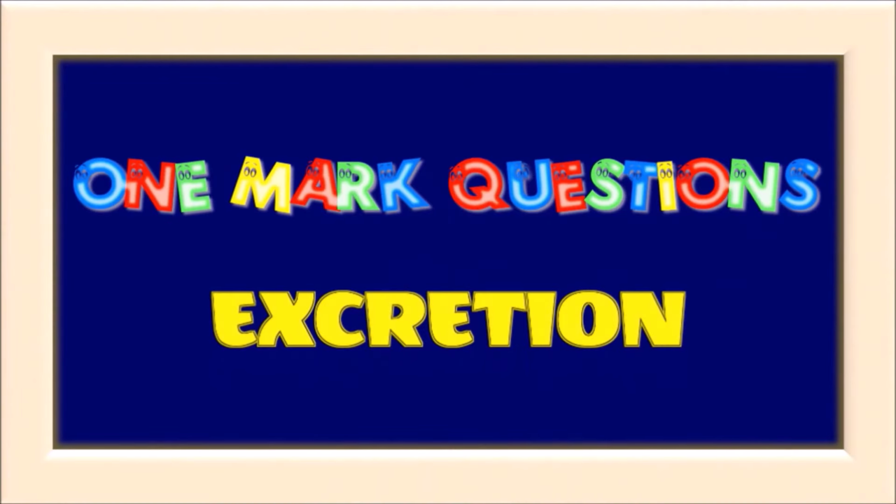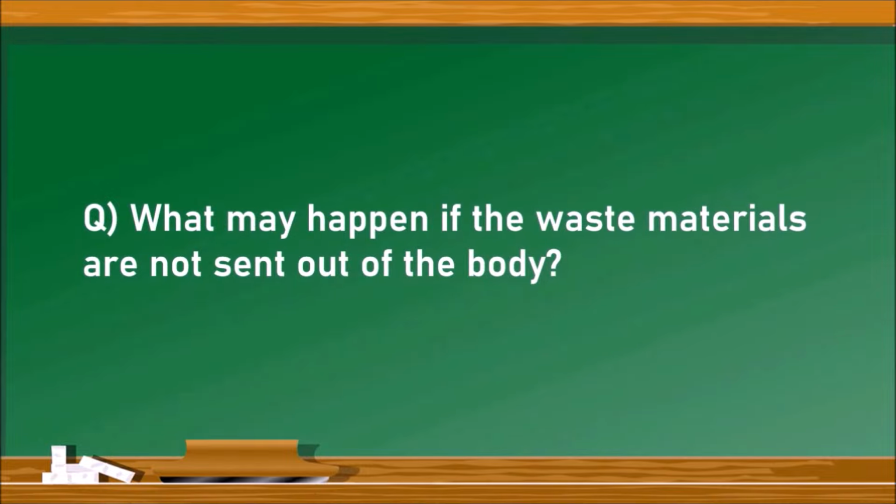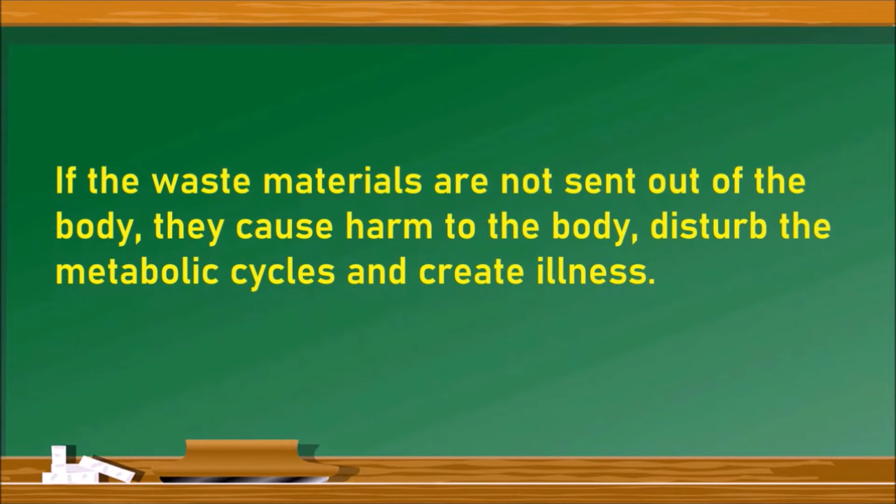One more set of questions from the chapter excretion. Let us go into the questions. The first question is, what may happen if the waste materials are not sent out of the body? If the waste materials are not sent out of the body, they may cause harm to our body, disturb the metabolic cycles, and also create illness, which may also lead to the death of a person. Hence, regularly the waste materials have to be sent out of the body.